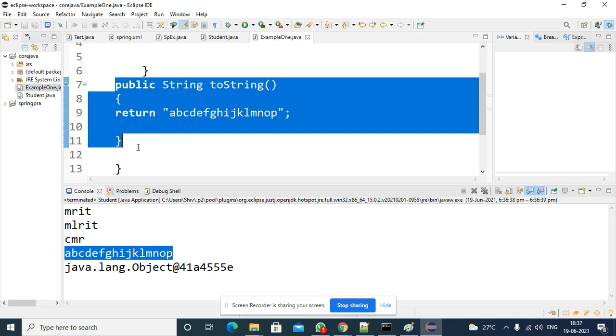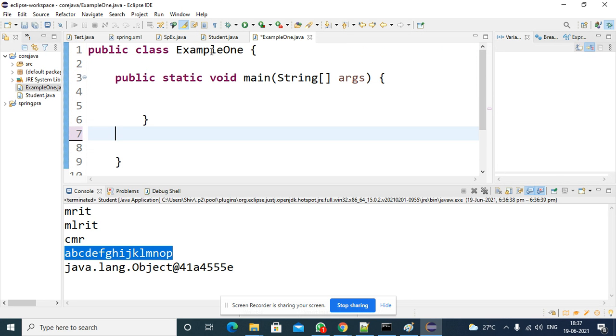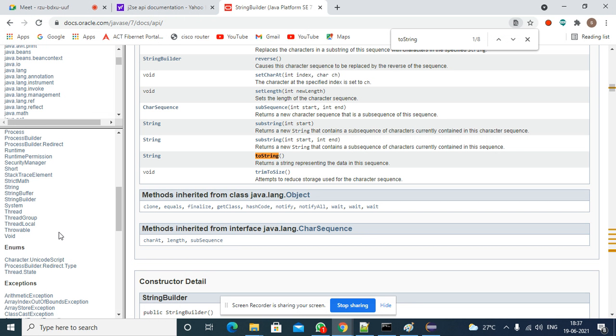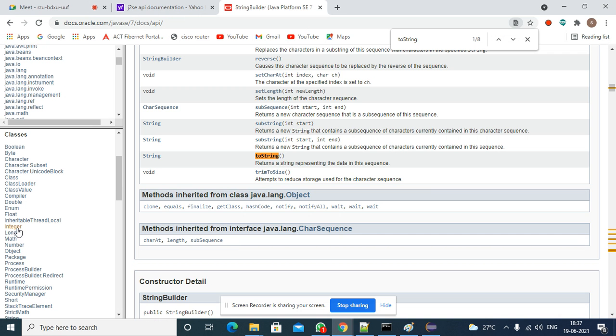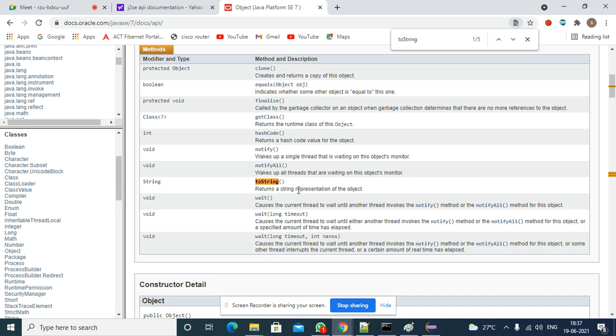Suppose the toString method is not there, then what will happen? It will verify who is the superclass for the example1 class. Here you don't have any superclass in that class, so your superclass will be the Object class. If you open the Object class, which is available in the java.lang package, and verify the toString method, the toString method is there. What will the toString method return?